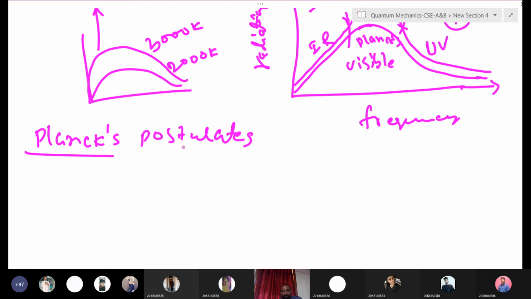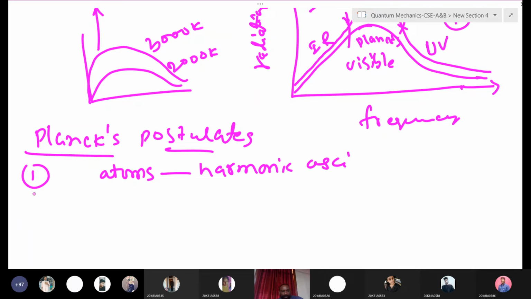Do you remember last day's class? The first one: atoms behave as harmonic oscillators. Okay, that's good. Second one: energy is quantized, in terms of h nu, integral multiples of h nu.